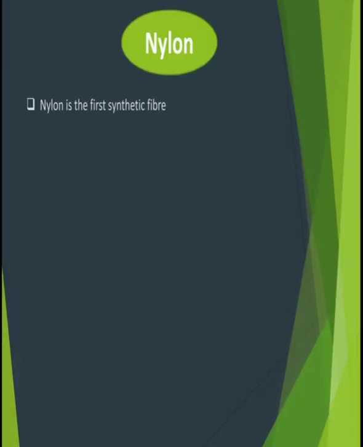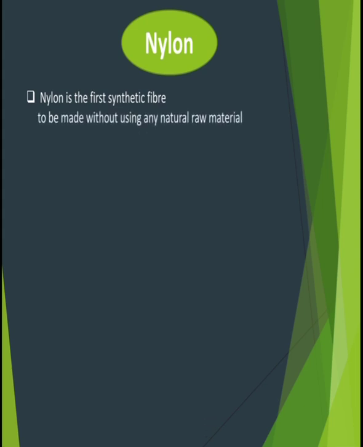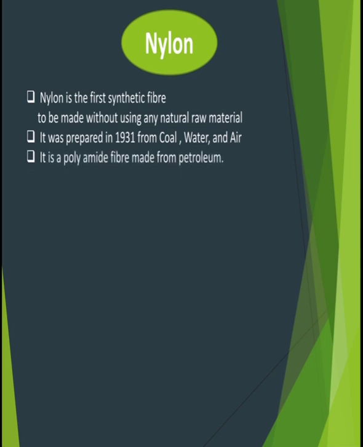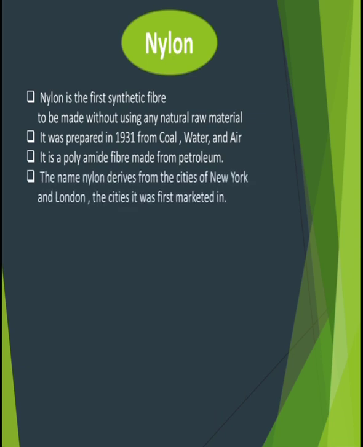Nylon. Nylon is the first synthetic fiber to be made without using any natural raw material. It was prepared in 1931 from coal, water and air. It is a polyamide fiber made from petroleum. The name nylon derives from the cities of New York and London.